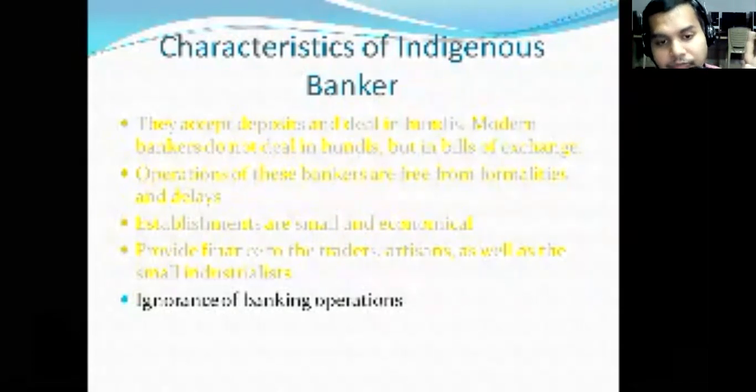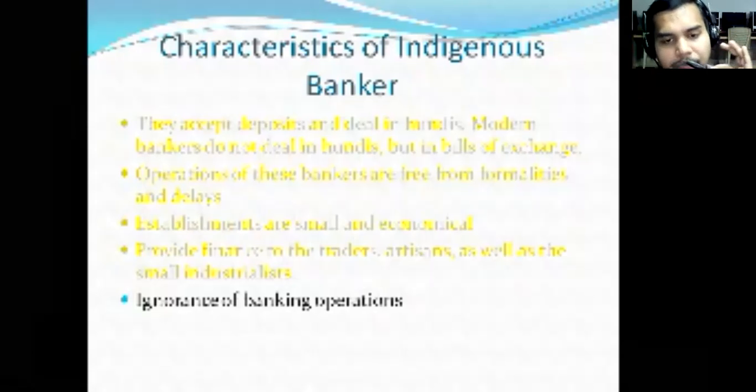And third type, doing more banking activities interrelated with business. So indigenous bankers are of three types. Completely doing business activities. Second, mixing up of banking as well as business activities. And third, doing more banking activities and less business activities.